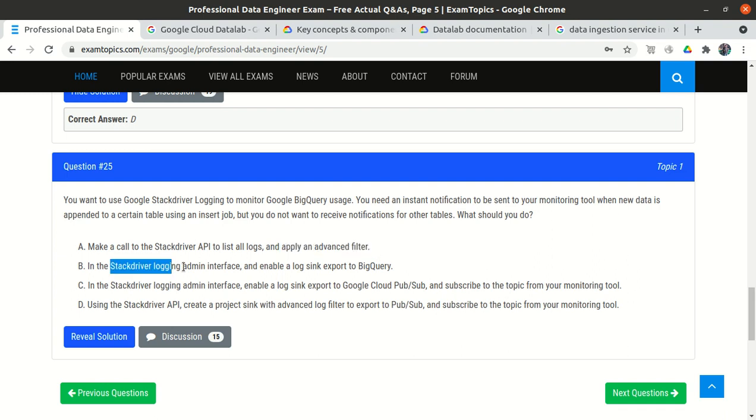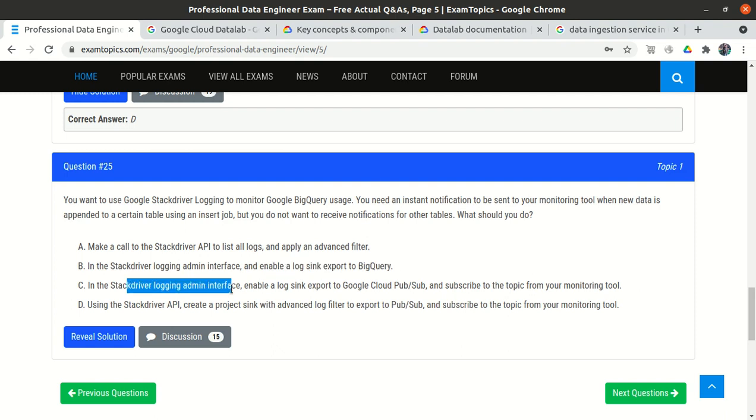Second, in the Stackdriver Logging admin interface, enable a log sink export to BigQuery. It is wrong, because we would just store the logs into BigQuery. First, we are not getting any alert, as we are not using any monitoring tool. Second, we are not putting any filter for which table we want the particular alert. So option B is wrong.